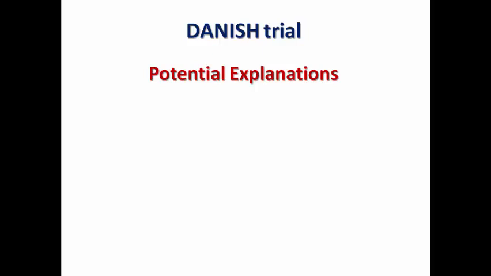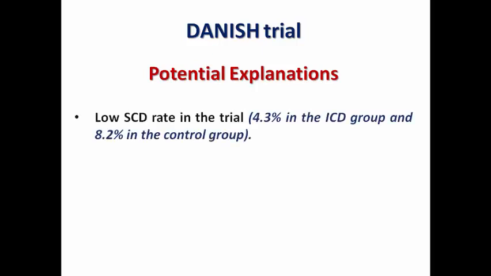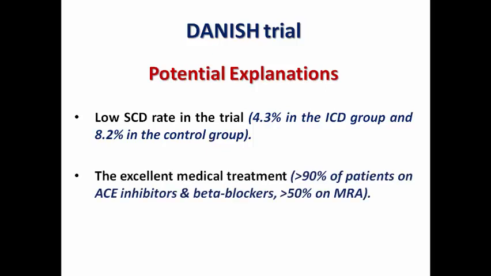There are some potential explanations for the results of the DANISH trial: there was a low sudden cardiac death rate in the trial, which was 4.3% in the ICD group and 8.2% in the control group, and the excellent medical treatment that those patients received, in addition to the high prevalence of CRT. This may explain why the benefit of ICD was lower in dilated cardiomyopathy.